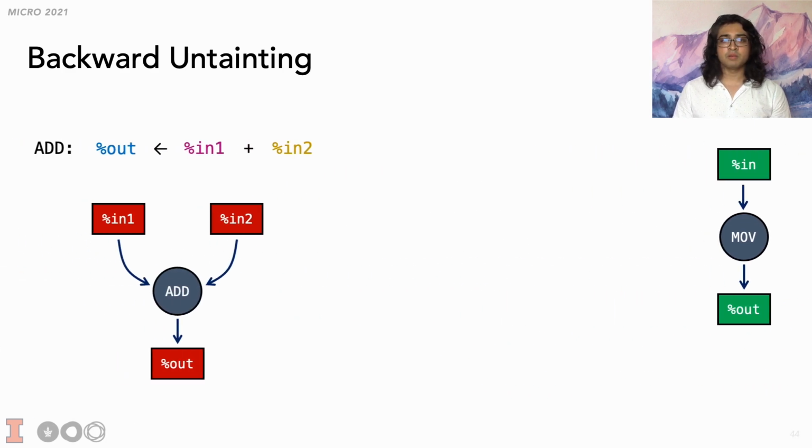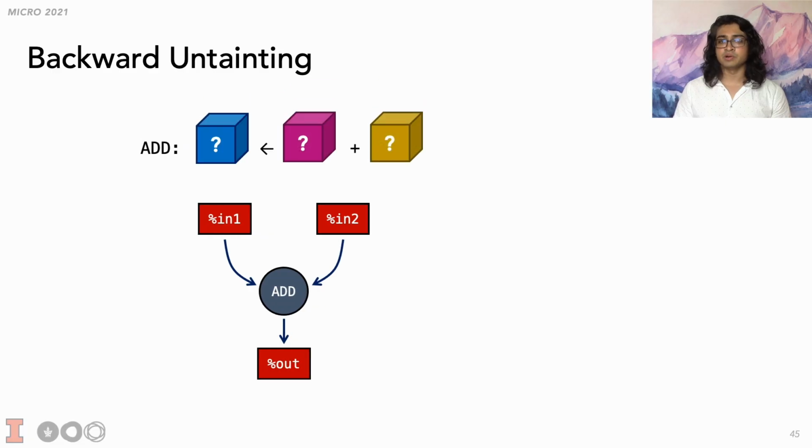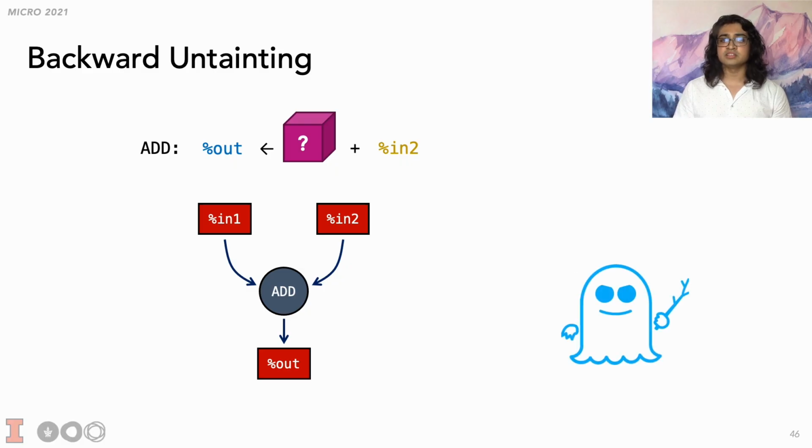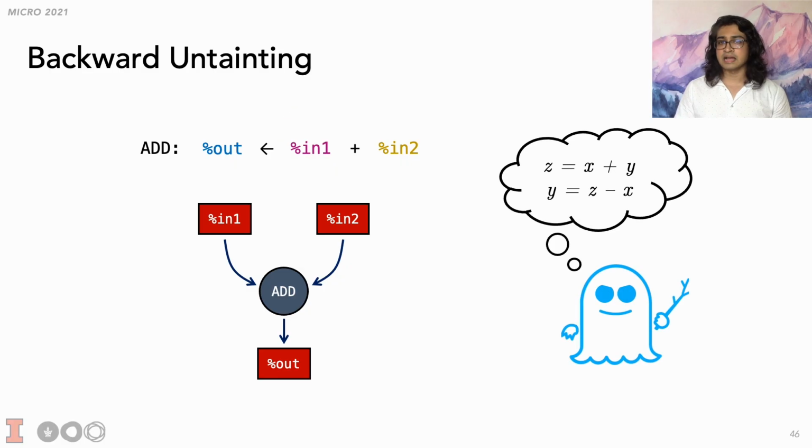Let's consider the more complex case of an addition between two inputs. If the attacker knows the output and one of the inputs, then they can determine the other input using some basic algebra. Thus, if the output and one of the inputs is untainted, then we can untaint the other input. Untaint propagation is a neat idea, but we need to be careful when applying it.